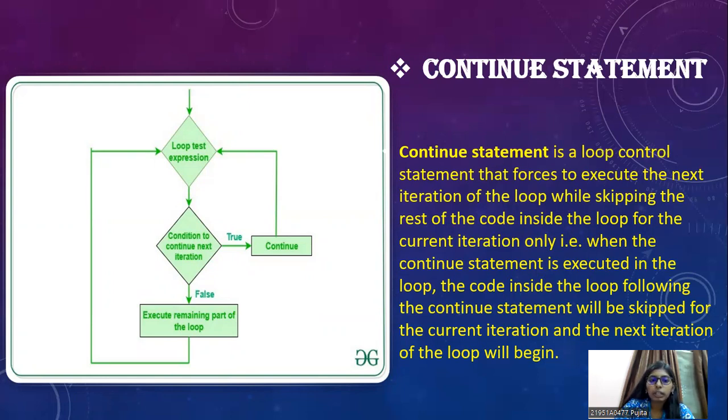Now we'll take a function and the loop test expression. If the loop test expression leads to the condition to continue to the next iteration, and the condition is true, then you continue the statement, and then again you go back to the loop test expression. Whereas if it is false, it executes the remaining part of the loop. So if it is true, it continues the loop, and if it is false, it executes the remaining part of the loop. This is the flowchart of the continue statement.